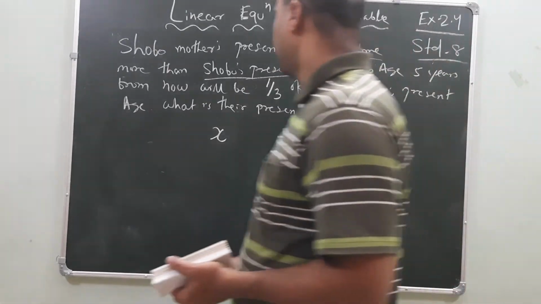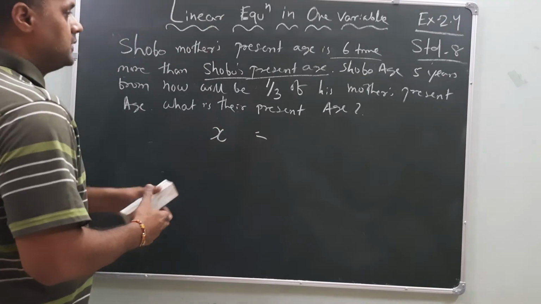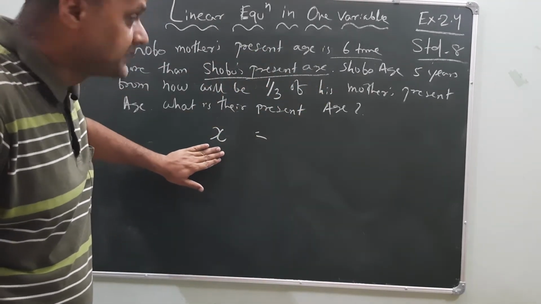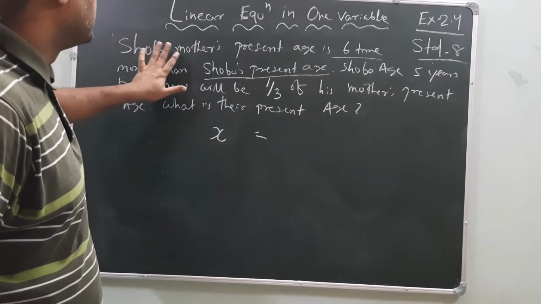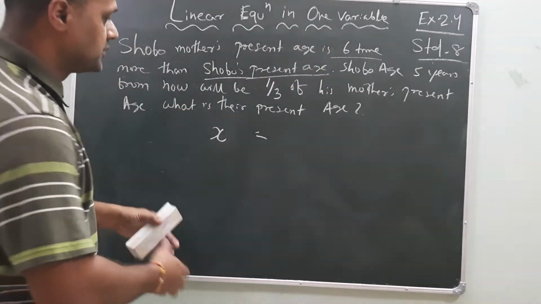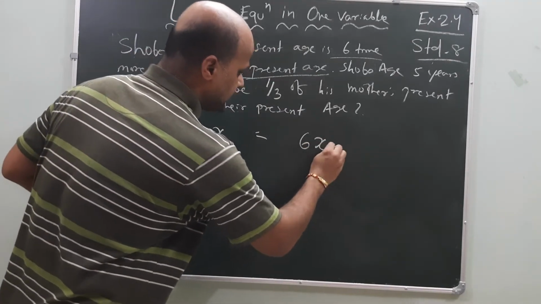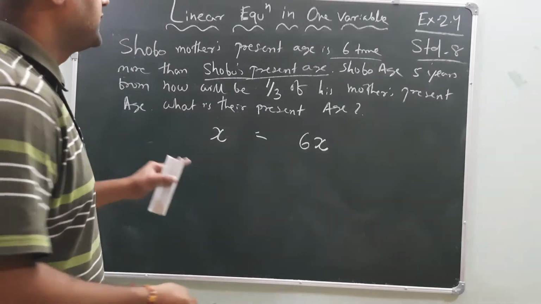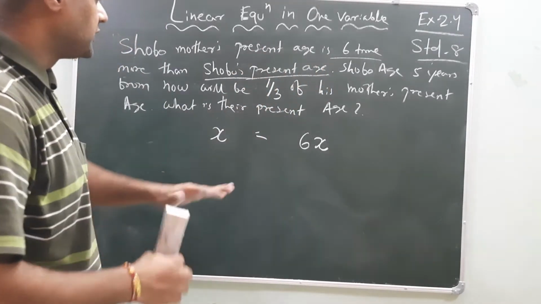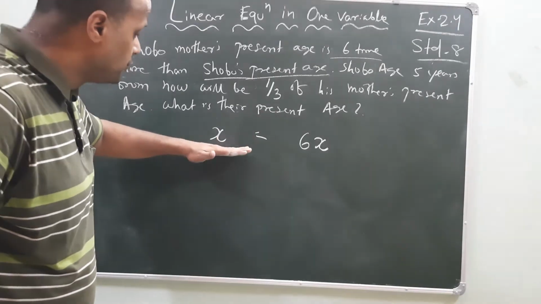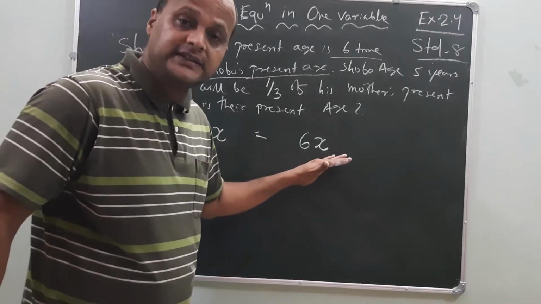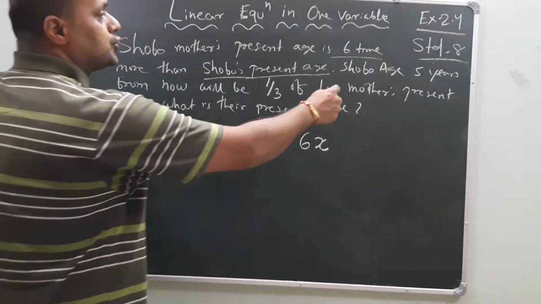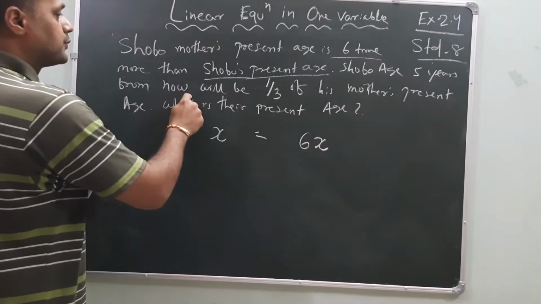Now again it's saying, read it again. If Shobu's present age is X, then what is his mother's age? His mother's age is 6 times Shobu's age. 6 times Shobu's age means 6 of X, multiplication of 6. Yes or no? Now my statement is correct. If Shobu's age is X, her mother is 6X. Now it's saying Shobu's age 5 years from now.